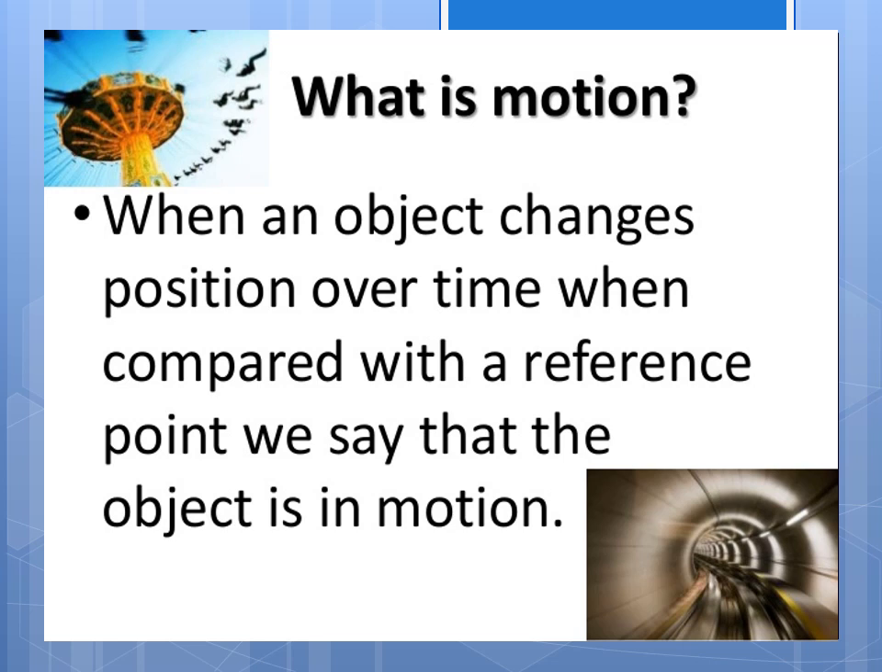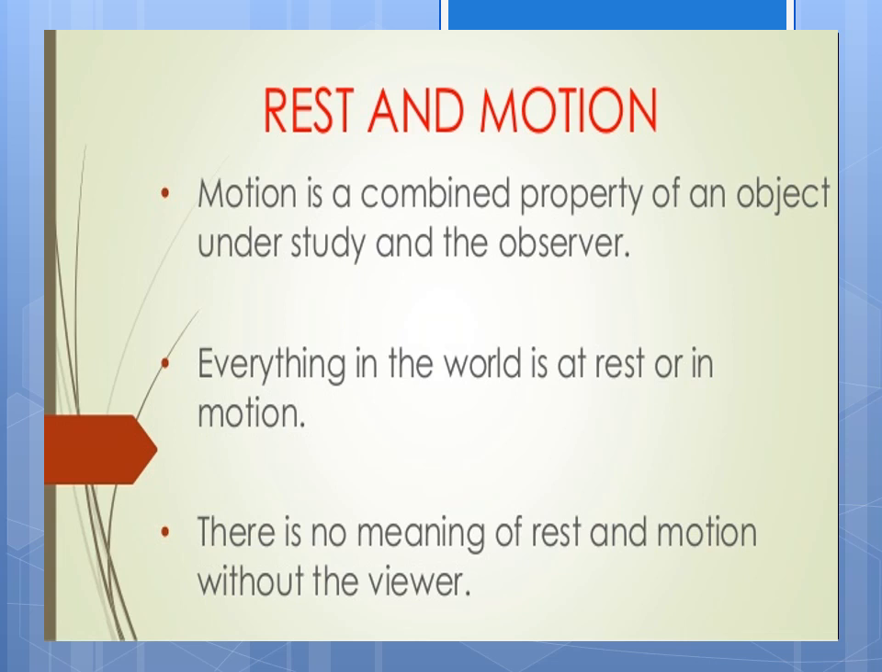When you are playing on the swing, that is to and fro, going here and there. That is another type of motion. There are different types of motion. Motion means change in the position of an object. That is motion. Okay. Now, how to see rest and motion.